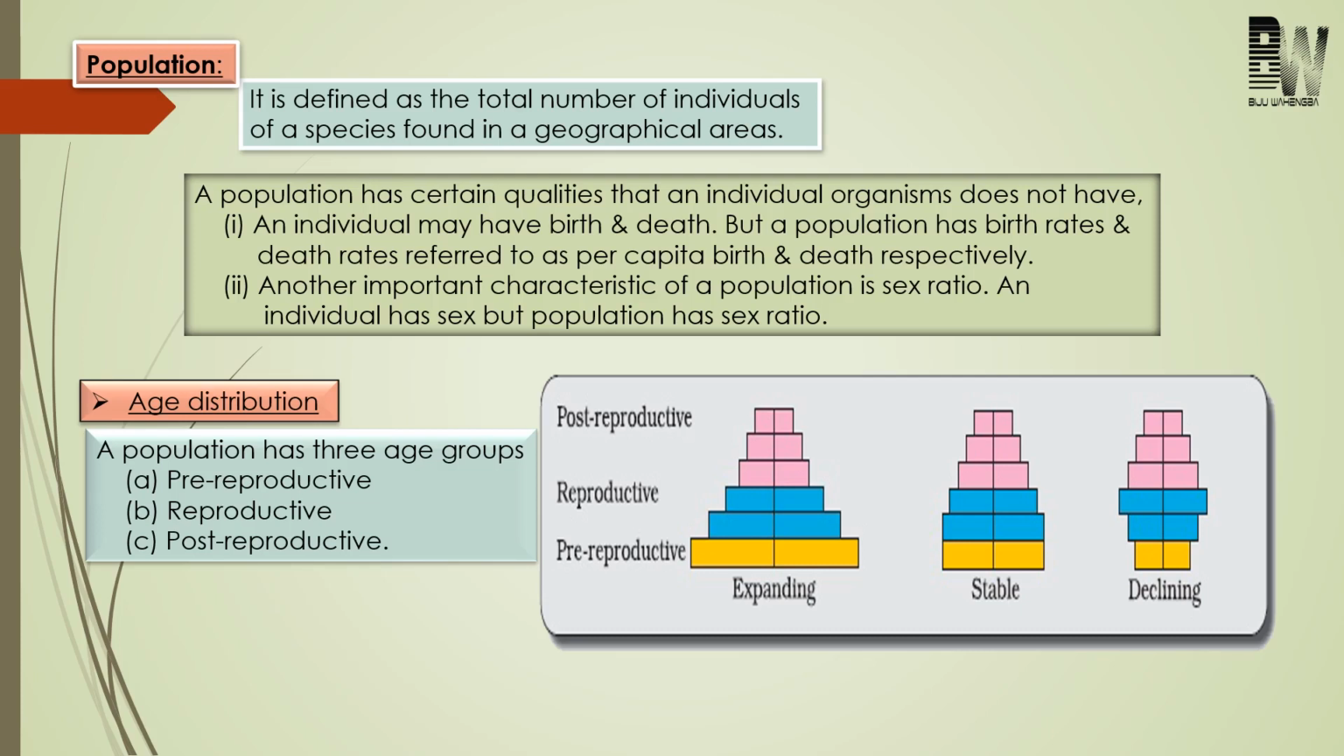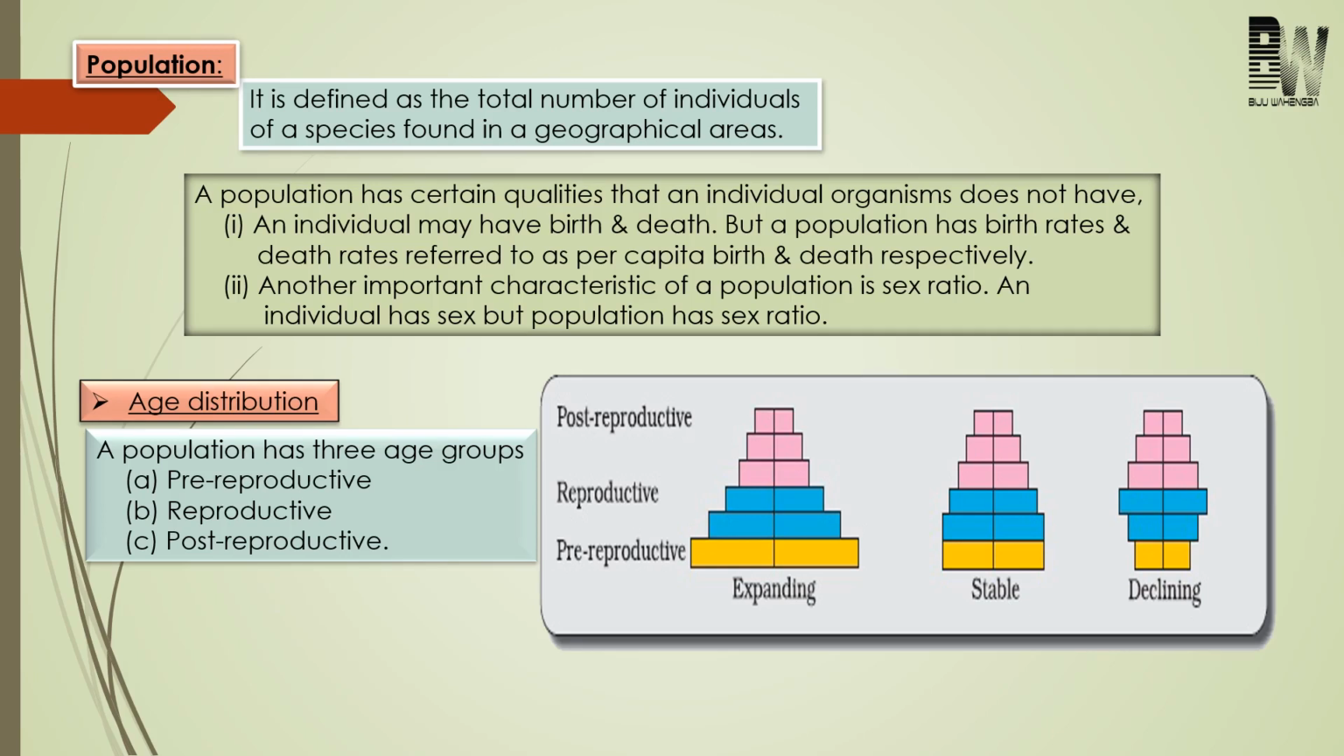In expanding, the number of pre-reproductive age group will be more than reproductive age group. So in near future definitely the population will increase. So expanding age pyramid will show positive growth. Now come to second one, that is stable.